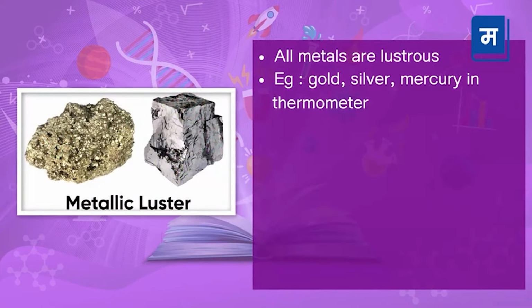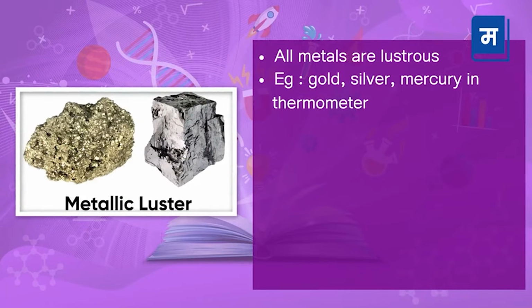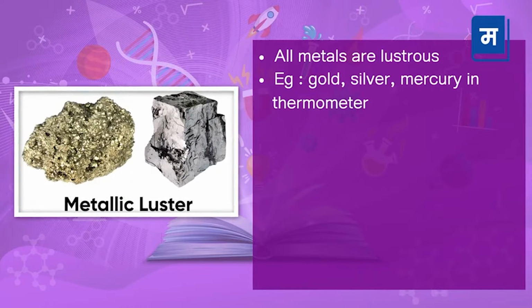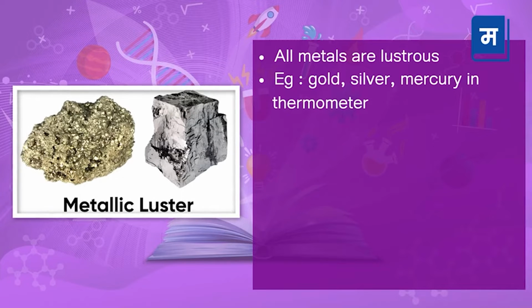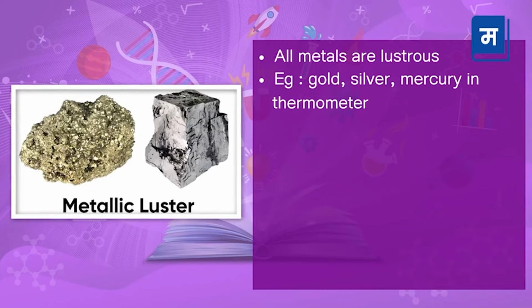Have you ever seen gold or silver? Also, have you seen mercury in the thermometer? What do you notice? Yes, they all shine. This property in metal is its luster. So, this is its second property.